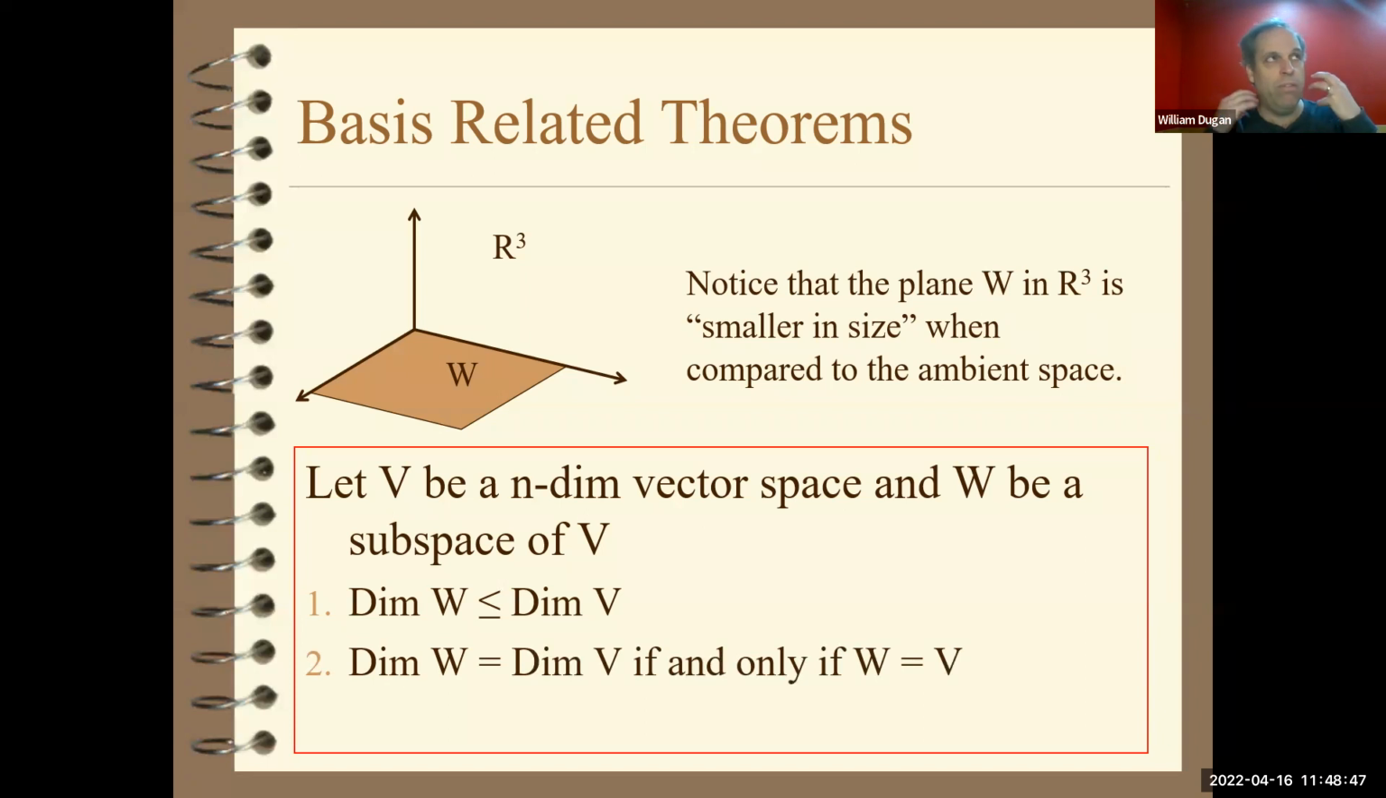It's basically giving you a generalization of what you know when you have a plane inside of R3. The dimension of the plane is only 2, and the dimension of R3 is 3. So this subspace is smaller in dimension than the overall vector space. It just can't exceed it. And I believe that's enough for that theorem.